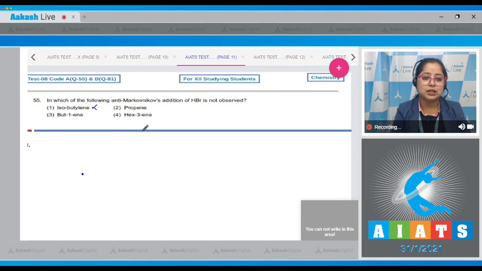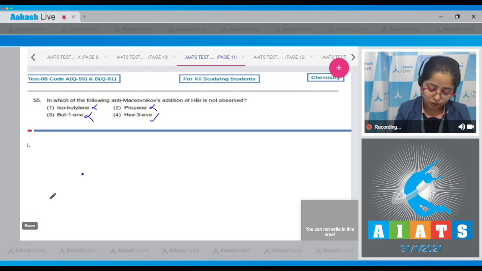An unsymmetrical alkene. Moving to next, propene. Again an unsymmetrical alkene. Moving to next, but-1-ene. This is again an unsymmetrical alkene. Moving to last option, hex-3-ene. Student, this is a symmetrical alkene. I'm drawing the structure.